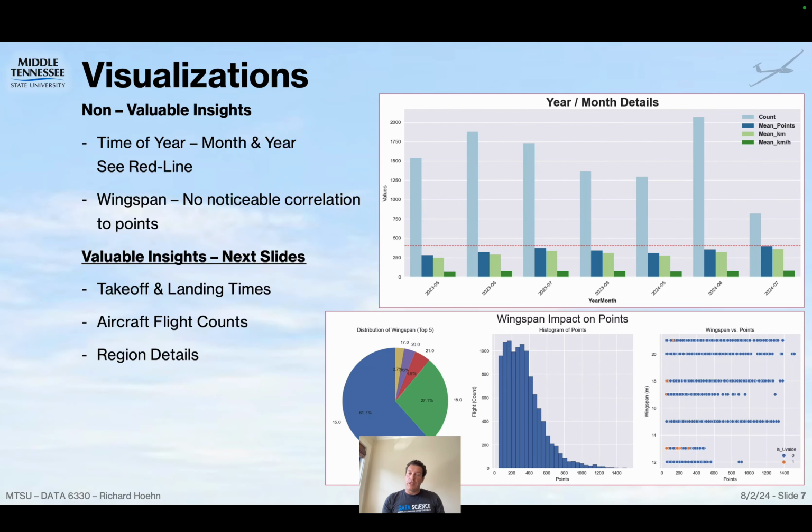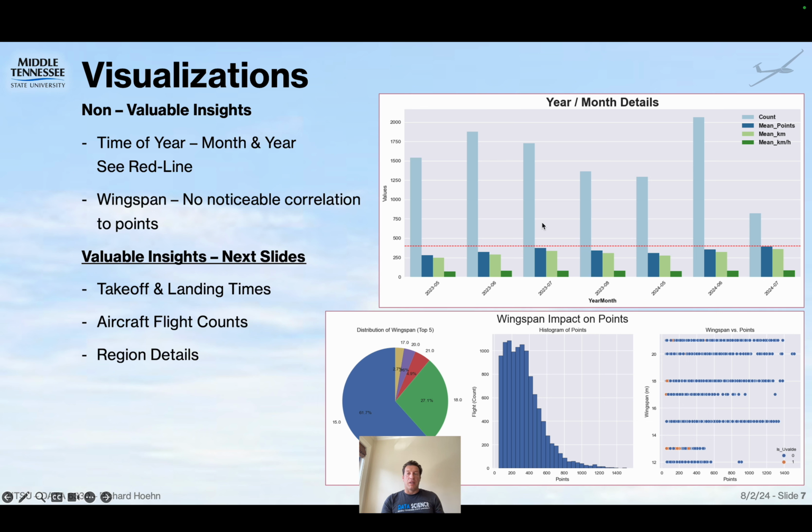So going into our visualizations, some were valuable and some less valuable. The not so valuable ones really showed that the wingspan didn't have a very big effect on points. As you can see in the graphs here, 15 meters versus 20 meters are all about the same, even though there is a big difference between them. Similarly, June and July pointed flights are very similar to each other,